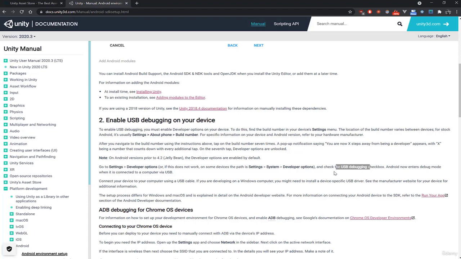When your phone is in developer mode, you connect it to your PC. The first time you connect your phone to your PC, you will get a pop-up on your phone and you will be asked if you want to trust this computer. You will have to say yes, and you can even check an option that says always trust this computer, so you never have to do it again. And you may have to type in your password or draw your graphic to really validate that you agree to trust your computer.